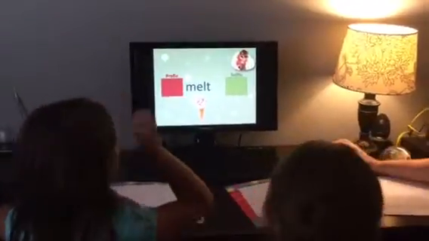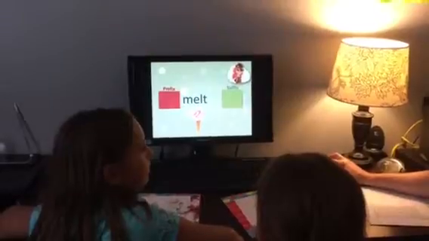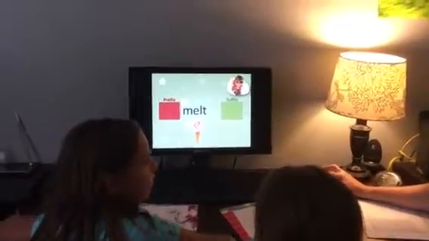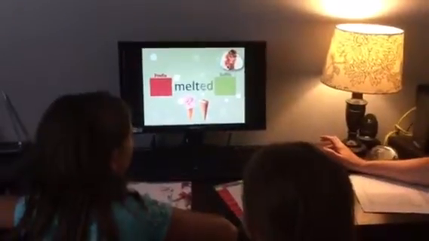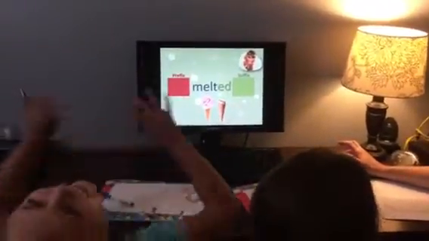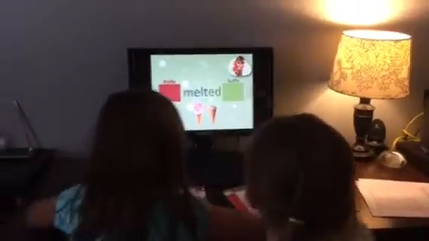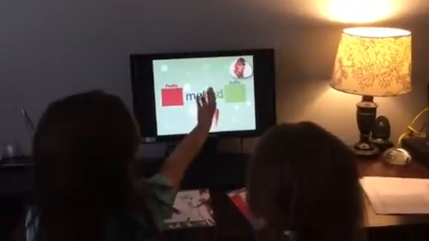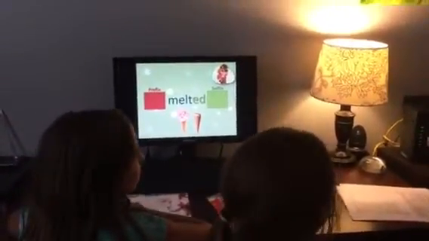So look at this picture. What's happening to the ice cream? It's melting. It's going to melt, right? So what happens now? We're going to add something to the word. Melted. So what happened? It was melting, and then all of it came down and melted into water.